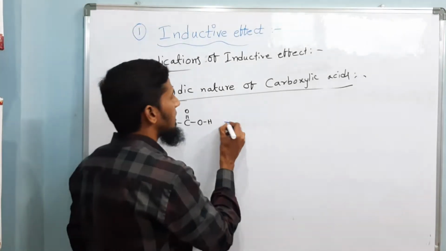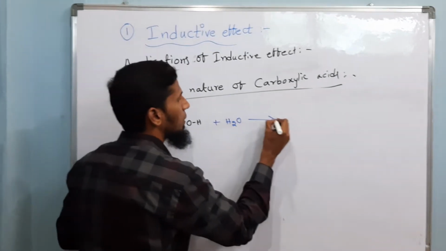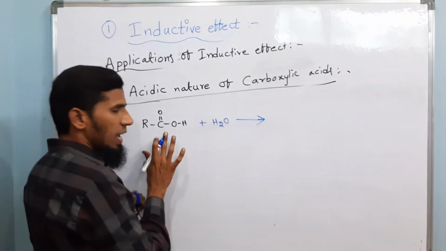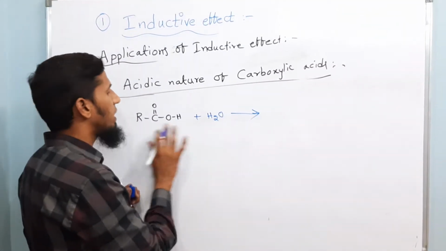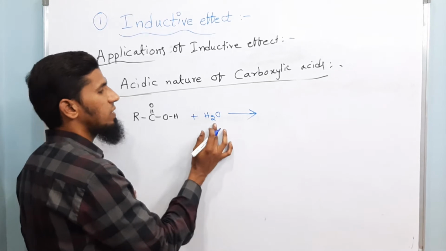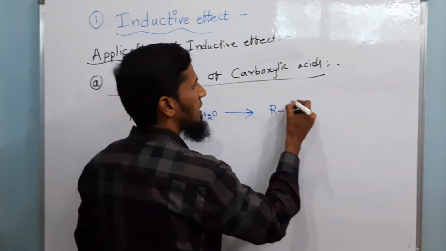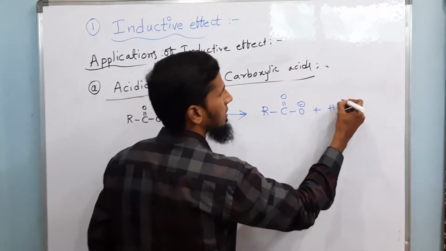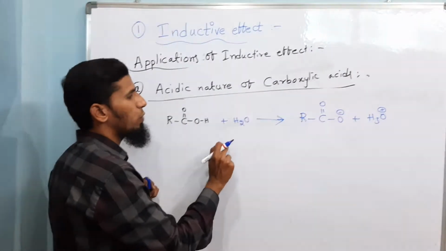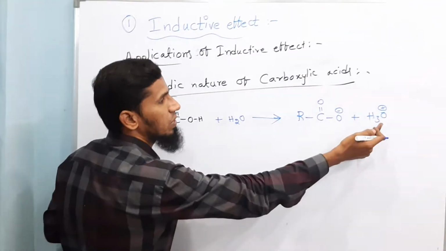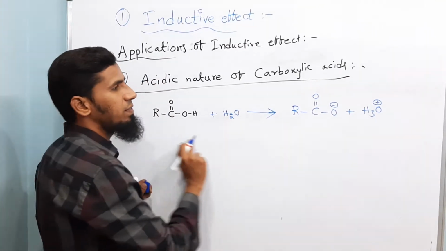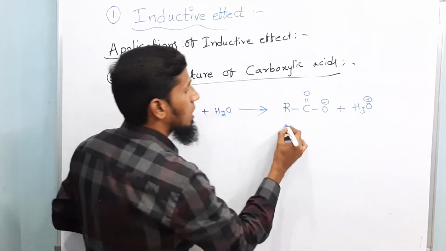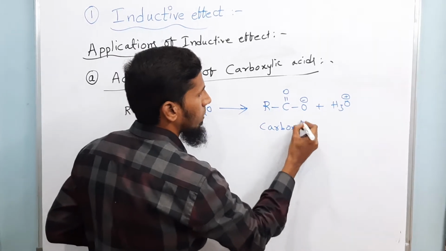So when carboxylic acids are dissolved in water, we can say this is an acid and water is neutral over here. The acid donates a proton to water and gets converted to RCOO minus plus H3O plus, the hydronium ion. So H plus will be donated to water and water gets converted to the hydronium ion, and the carboxylic acid will get converted to the carboxylate ion.